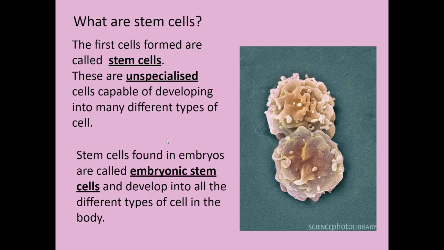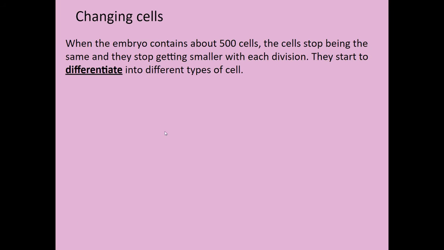They're found in the early embryo, so we call them embryonic stem cells. There are two types of stem cells we'll talk about. Embryonic is the first one. So the cells in these early embryos are embryonic, and they can differentiate, specialize into any type of cell. When the embryo contains about 500 cells, the cells stop being the same and they start to differentiate. So they start to become different types of cells. You wouldn't get a mature blood cell or bone cell, skin cell or nerve cell in this ball of 500, but the cells that will eventually become brain cells, at that point they could no longer become bone.